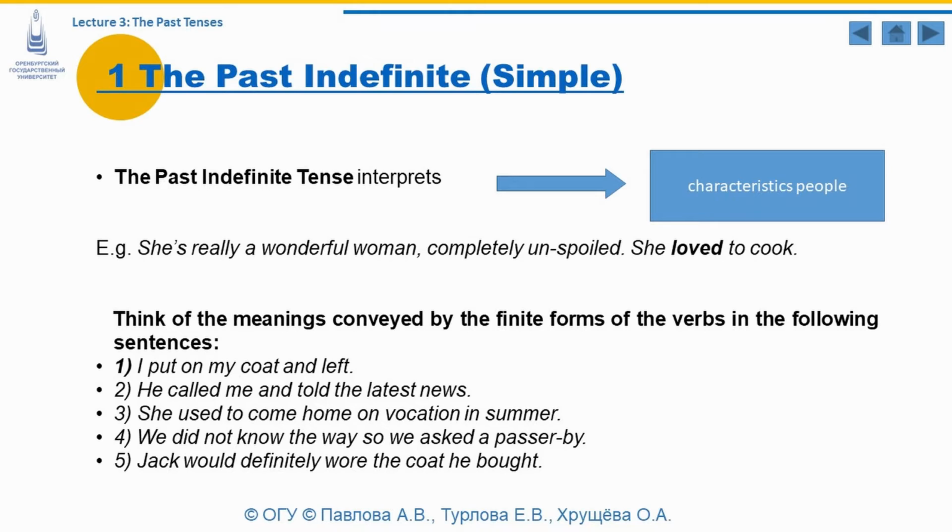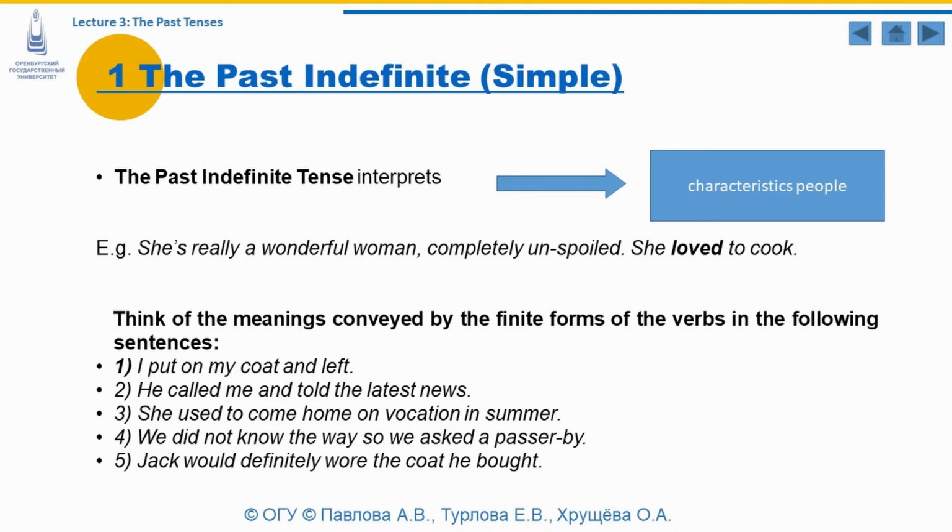The past indefinite tense may also interpret characteristics of people. She is really a wonderful woman, completely unspoiled. She loved to cook. The verb form loved expresses and interprets her characteristics and her preference to cooking.